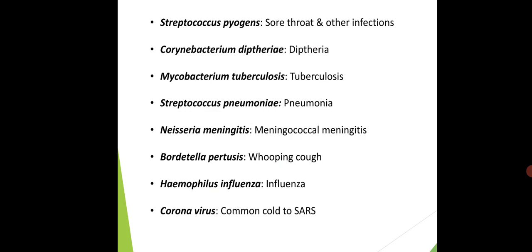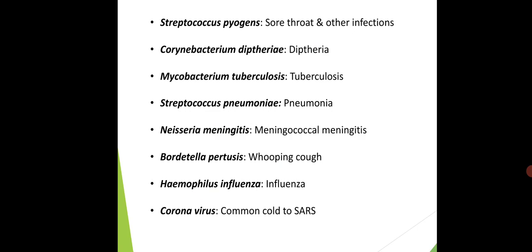Next disease is meningococcal meningitis, which is caused by the organism Neisseria meningitidis. Okay, it causes meningitis. यहाँ पर organism is actually carried in the nasopharynx, but occasionally it enters the bloodstream.